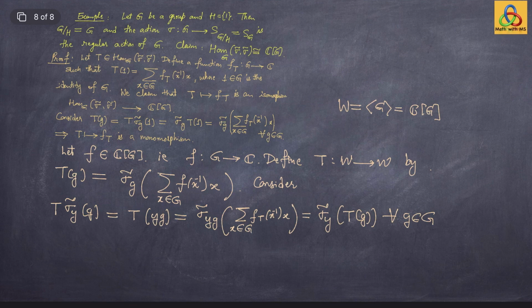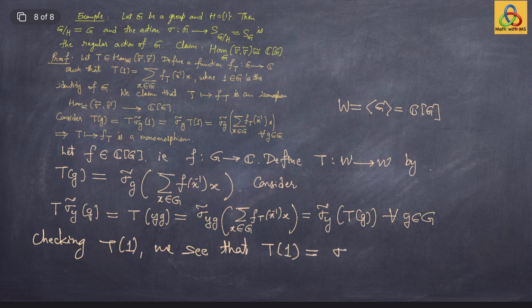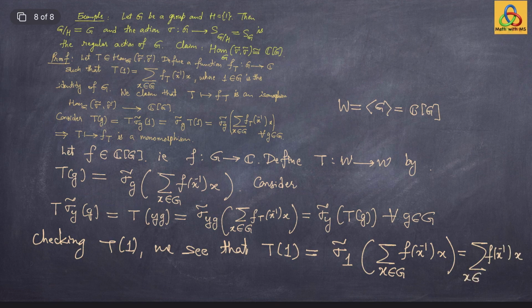Let us check what T of 1 is. T of 1, just by definition, is sigma tilde of 1 acting on this element, the summation of f of x inverse times x, over x a group element. But sigma tilde is a group homomorphism, so sigma tilde of 1 is 1 only, which is precisely the same as the summation of f of x inverse times x.